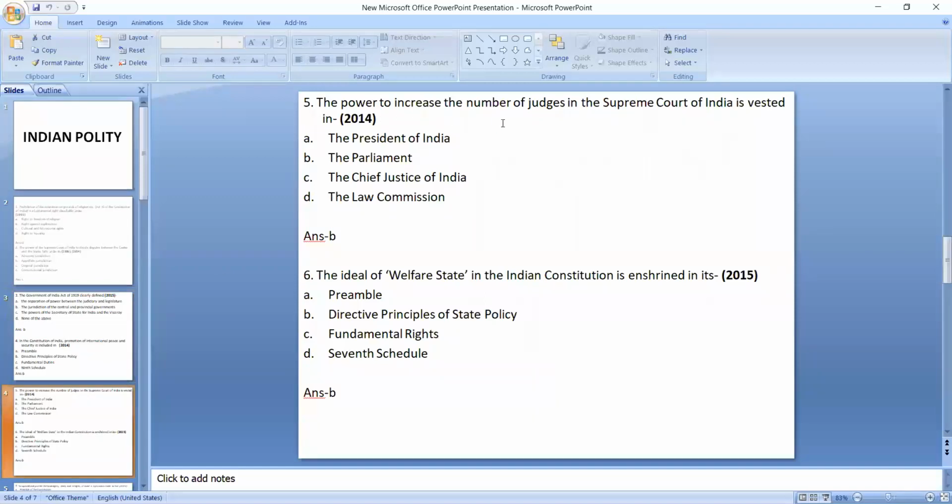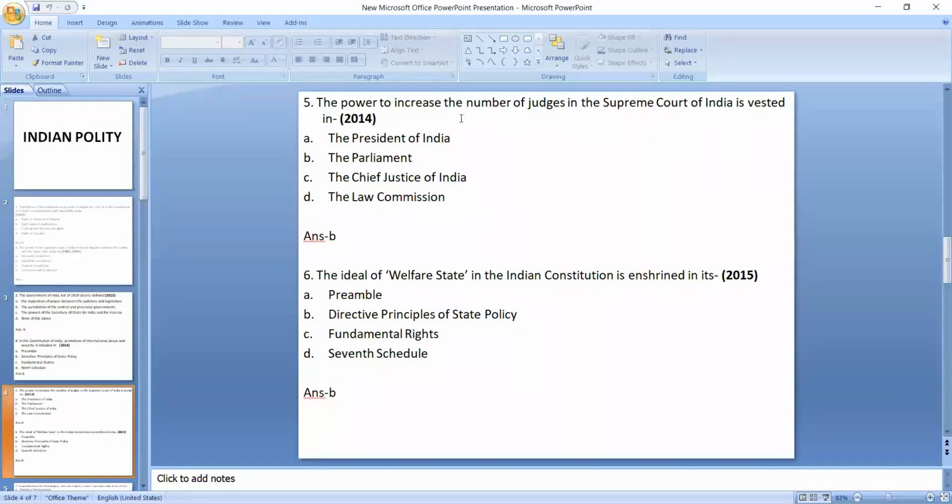Next is, the power to increase the number of judges in the Supreme Court of India is vested in the President of India, the Parliament, the Chief Justice of India, the Law Commission. The answer is B. You will get these areas while studying about the Supreme Court. In the Supreme Court, at present, how many judges are there, including the Chief Justice of India? Obviously, you will go through that line. Then who appoints the judges, who removes the judges? So there you will get this also.